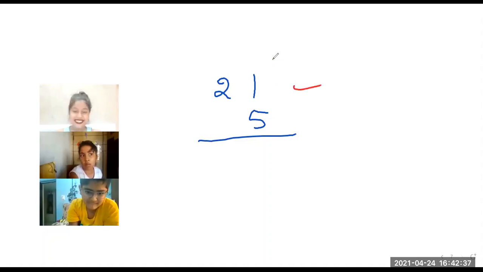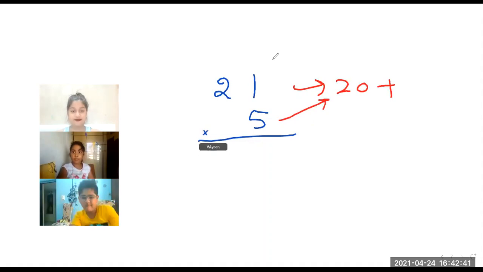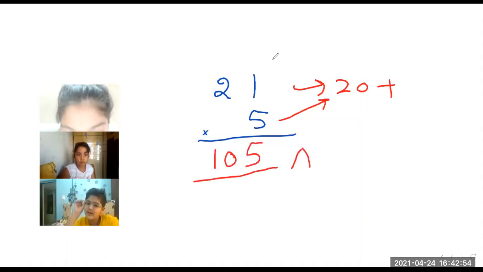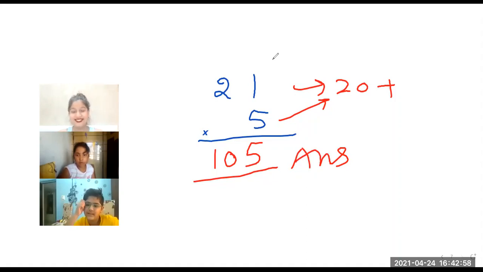Because it is 20 plus 1. So if you multiply 5 into 20, it will become 100. And 5 ones are? 5. 100 plus 5. 105. Oh, sorry, 105. Is it becoming easy for you to multiply?